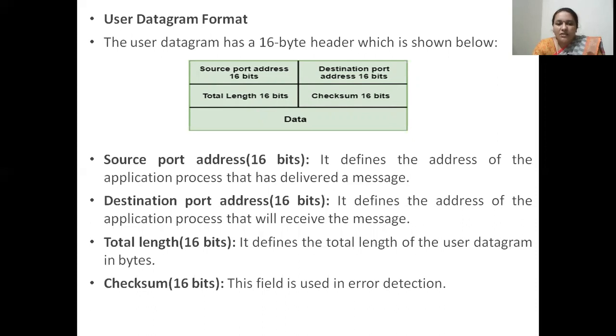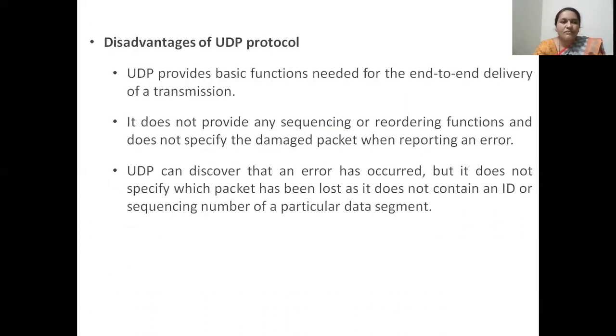This address is the address of the process which will receive the message. There is a 16-bit total length field which indicates the size of the data payload present in the user datagram, and a 16-bit checksum field is used in order to detect errors in the data payload.